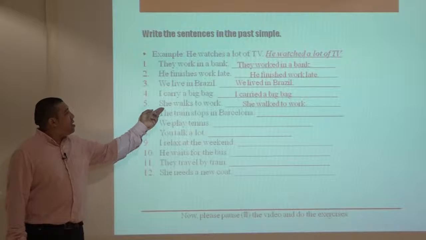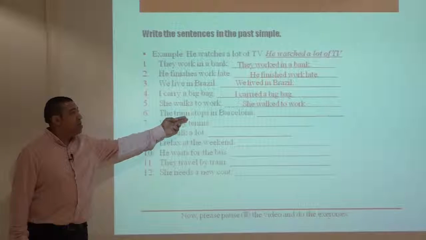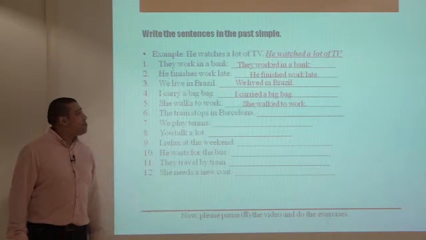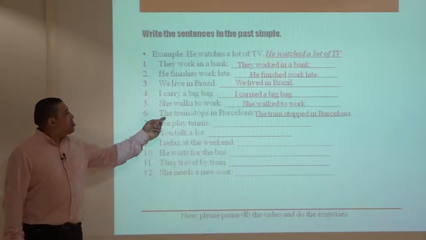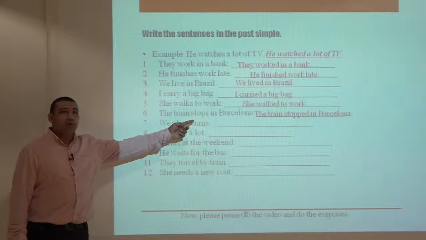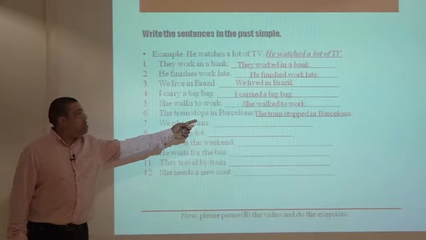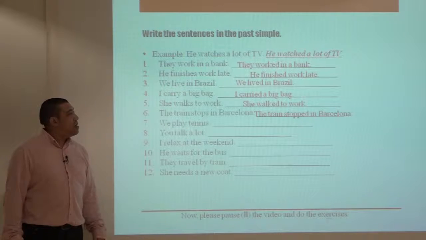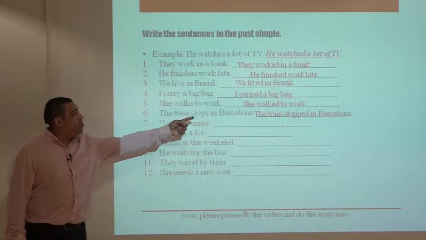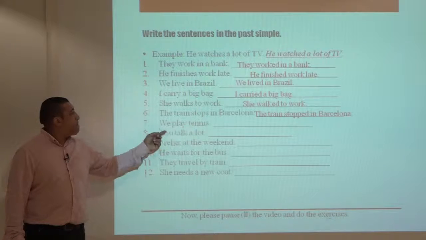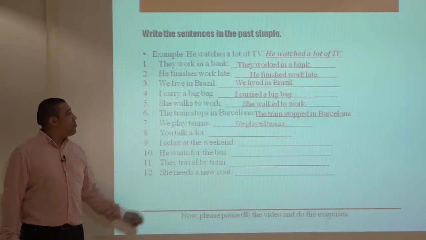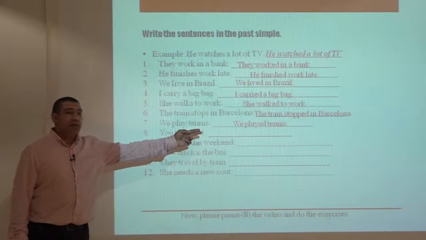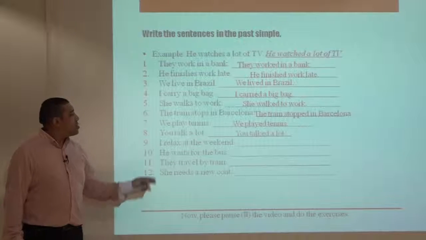Question 5. She walks to work. Simple past form. She walked to work. The train stops in Barcelona. And the answer is the train stopped in Barcelona. Notice that we have double P in the answer. Question 7. We play tennis. We played tennis.